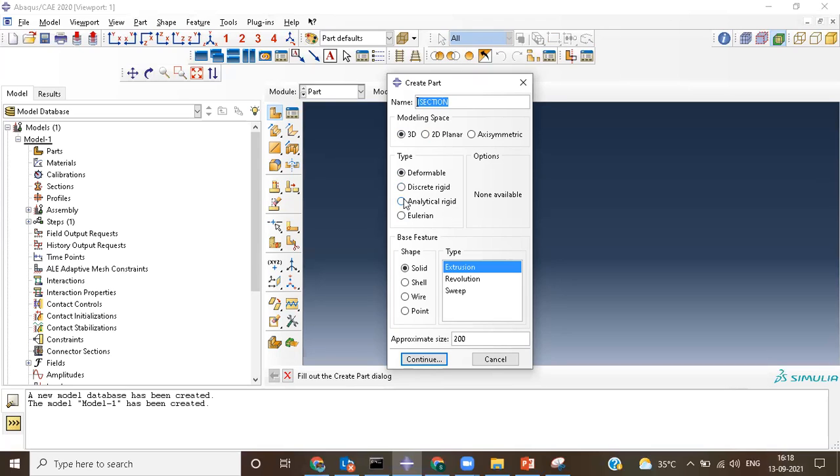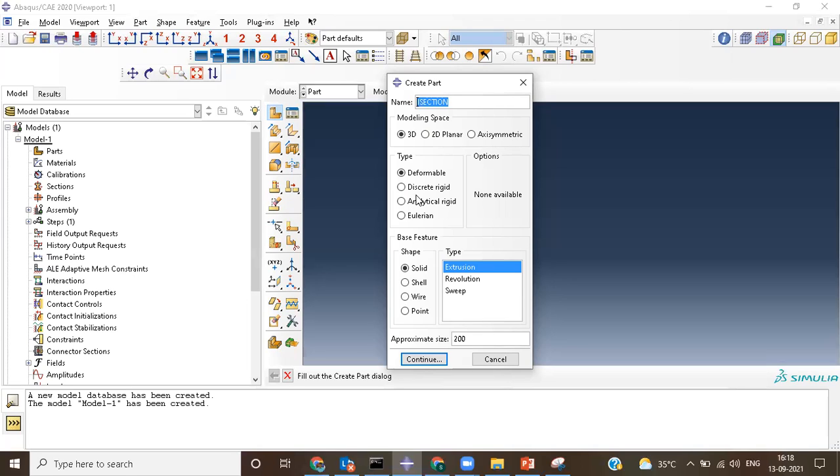I feel that in both of your projects the rigid body is not necessary, but still I would like to teach you that because it's quite commonly used. The name itself says rigid body means it doesn't have any kind of deformations or stresses involved in it.